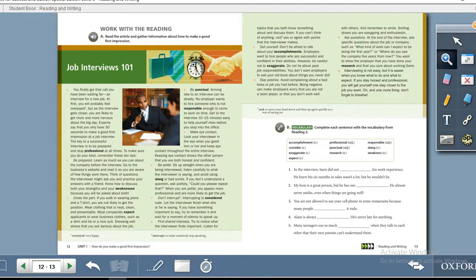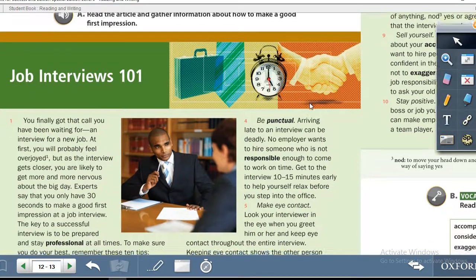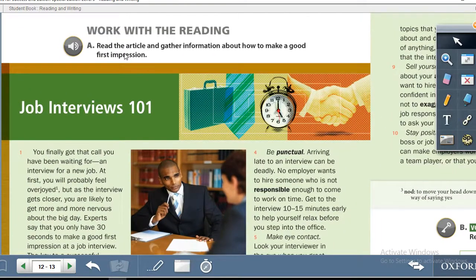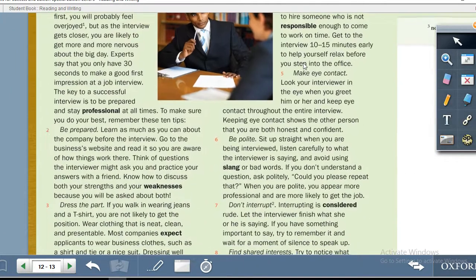Let me just zoom in for you. Right, page 12, it says work with the reading. Read the article and gather information about how to make a good first impression. So the name of the article is Job Interviews 101. You will read this article.